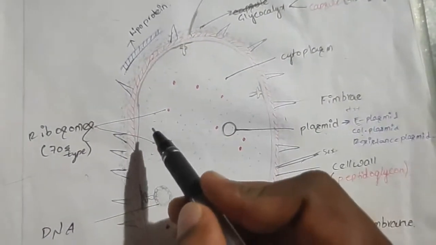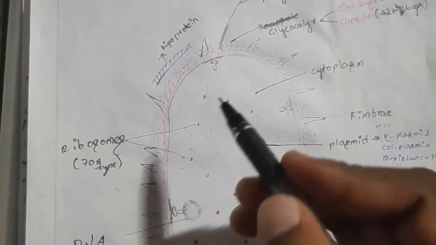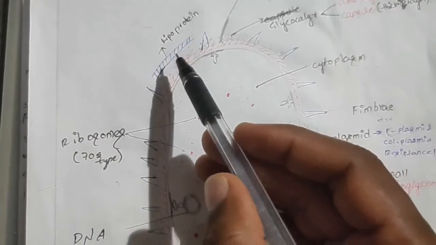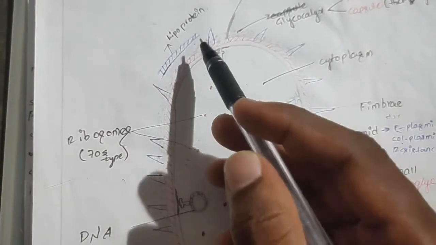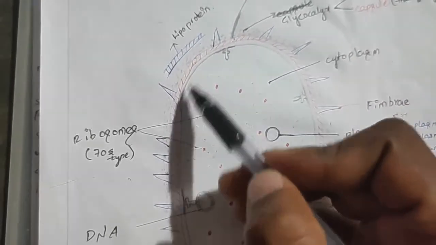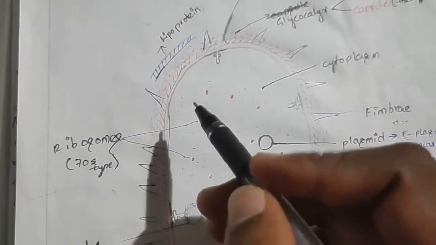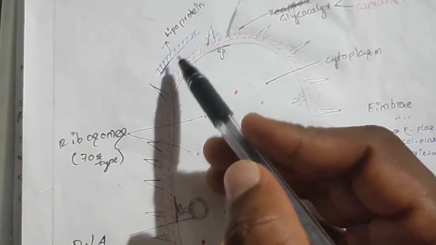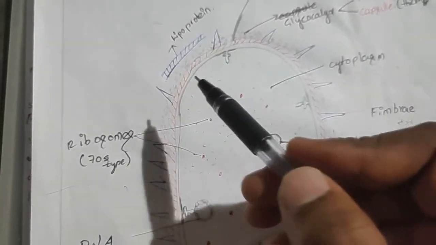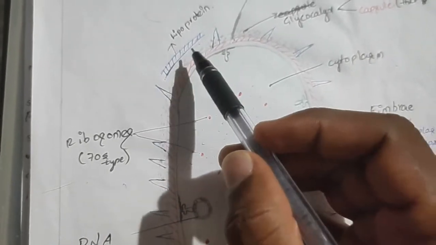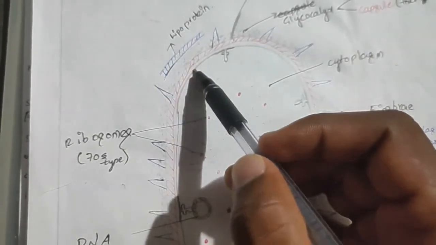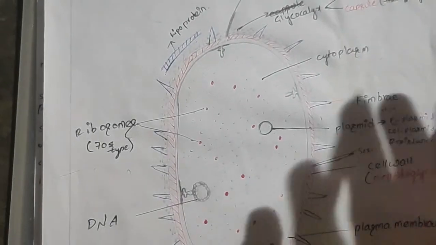And two types of bacteria are seen: gram-positive bacteria and gram-negative bacteria. Gram-positive bacteria won't contain this lipoprotein, and because of this, when it is stained, the stain material passes through, and it changes into the purple color. Bacteria which contain the lipoprotein are known as gram-negative bacteria, and this lipoprotein layer won't allow the stain to pass through, so the color won't change and it remains the same.